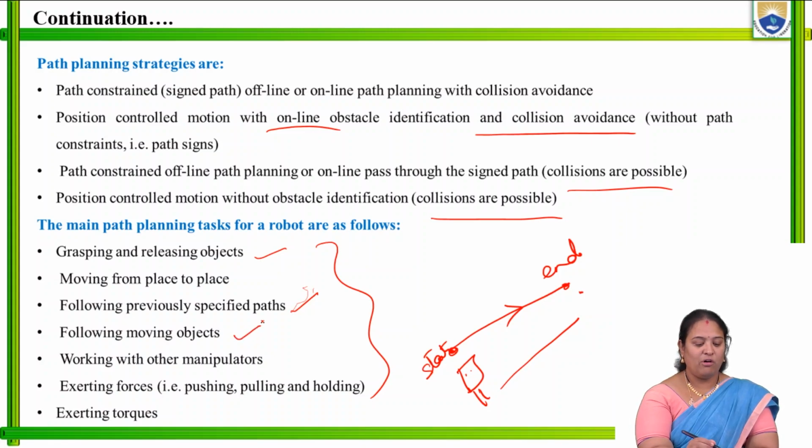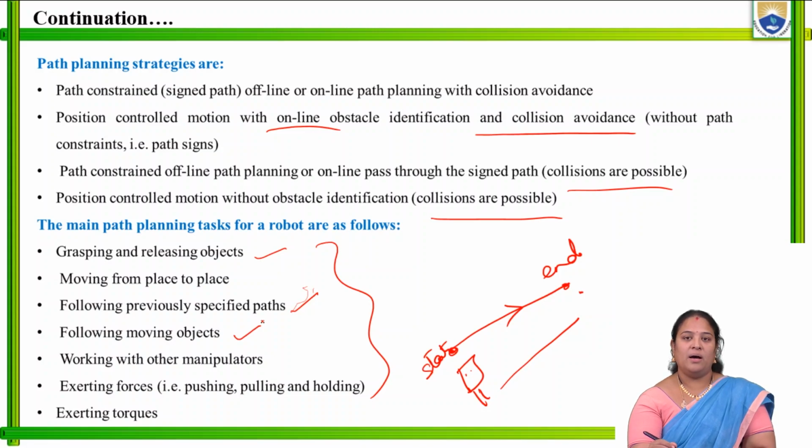And next one, following moving objects. When the objects within the particular environment are moving, we need to follow those objects, where they are moving and how they are moving, and we need to do the path planning for the robot. Next is working with other manipulators. When the robot is working with other manipulators, it should have an idea of its planning, how it is moving, how the other manipulator is moving, and at what distance.